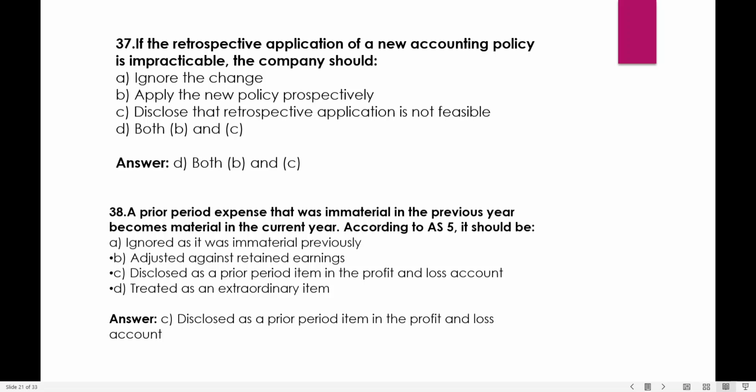Disclosed as a prior period item in the profit and loss account. Treated as extraordinary. No, it will be taken as a prior period item in the profit and loss account. Disclosed in the prior period items in the profit and loss account. Okay.